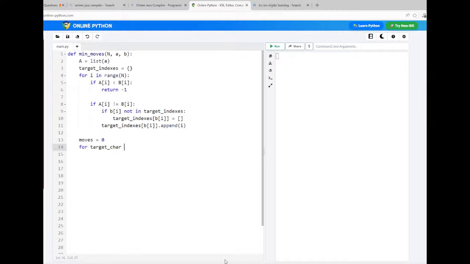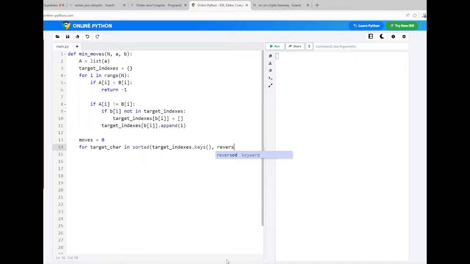So for target character in target indexes dot keys. Now it is a dictionary, so all the keys it returns become the target characters. They must be sorted, so you pass it to the function called sorted, and you should traverse in reverse order.